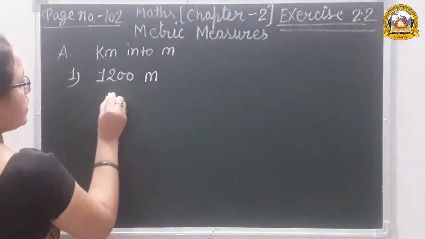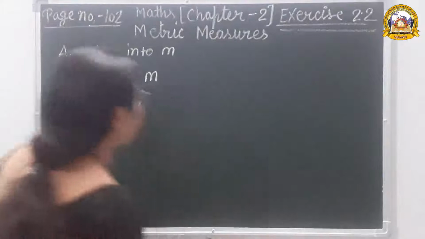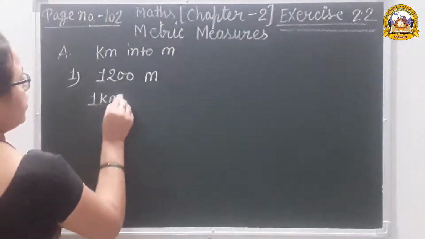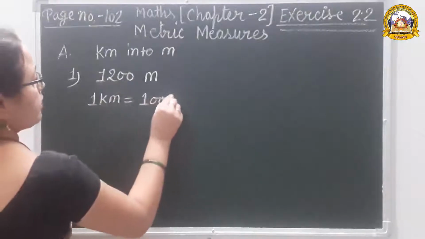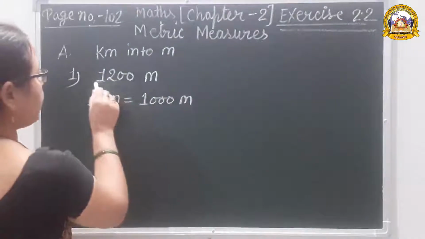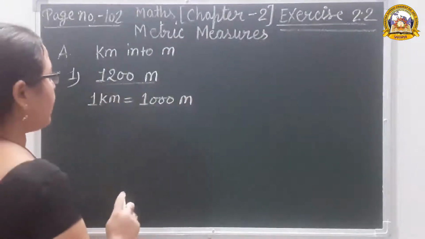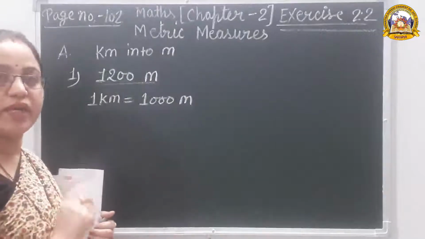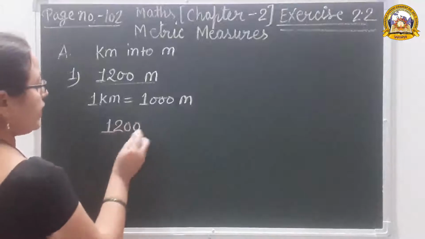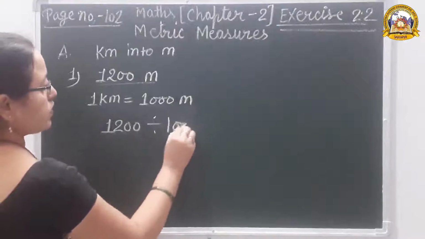1 kilometer is equal to 1000 meter. And this number is given in meter. That is why there is a need to divide by 1000. 1200 divided by 1000.